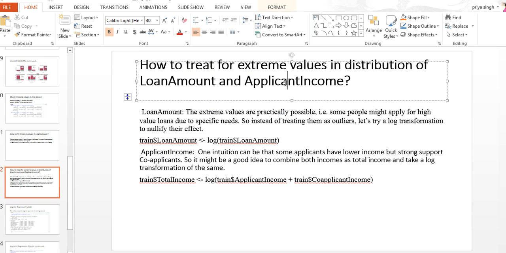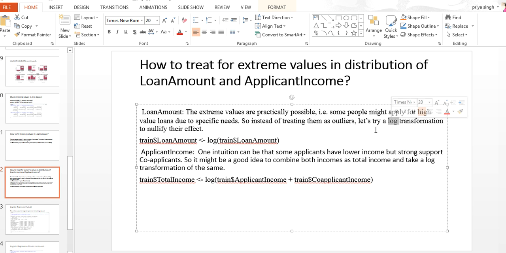As for the loan amount and the applicant income, it has been seen that graduates can have higher applicant income, which can be treated as an outlier here. But it is possible, so we cannot treat it as an outlier at all, because this can happen. The loan amount can be big for some people, and the applicant income can be high for some, so it cannot be treated as an outlier. Because it is practically possible, we'll take a log. We will do the log transformation on the fields loan amount and applicant income to nullify this effect.